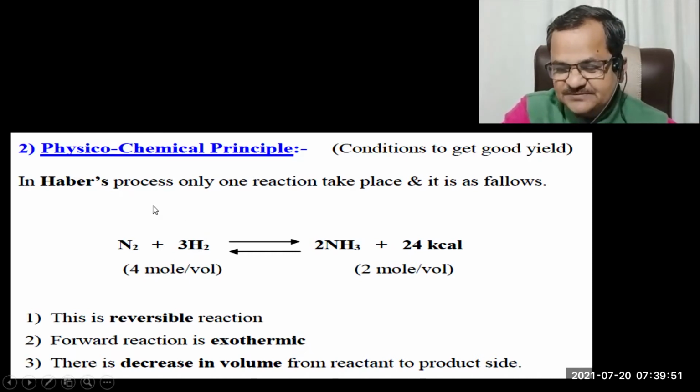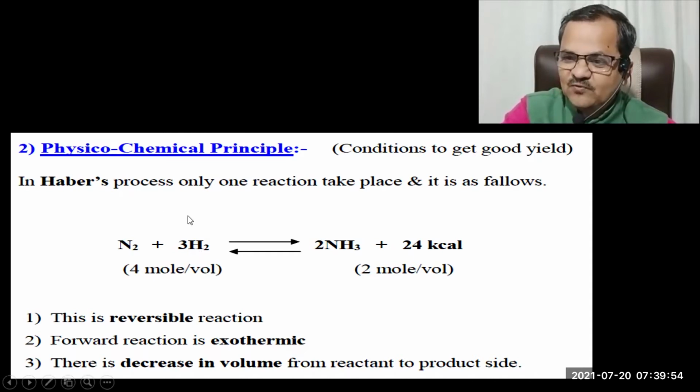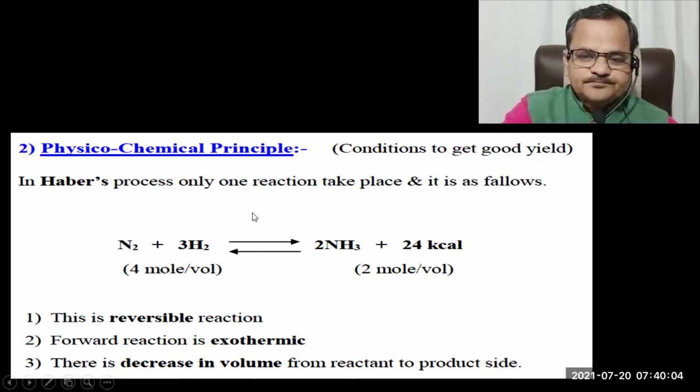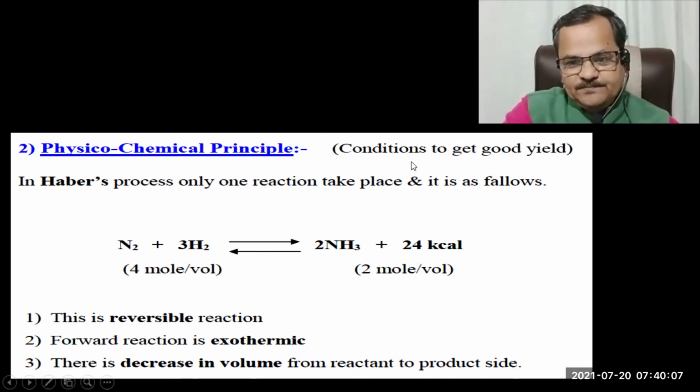We have to change the pressure, the concentration of the reactants, and so on. Whatever temperature, pressure, concentration or catalyst we decide practically in order to get maximum yield of NH3, that is called the physicochemical principle.